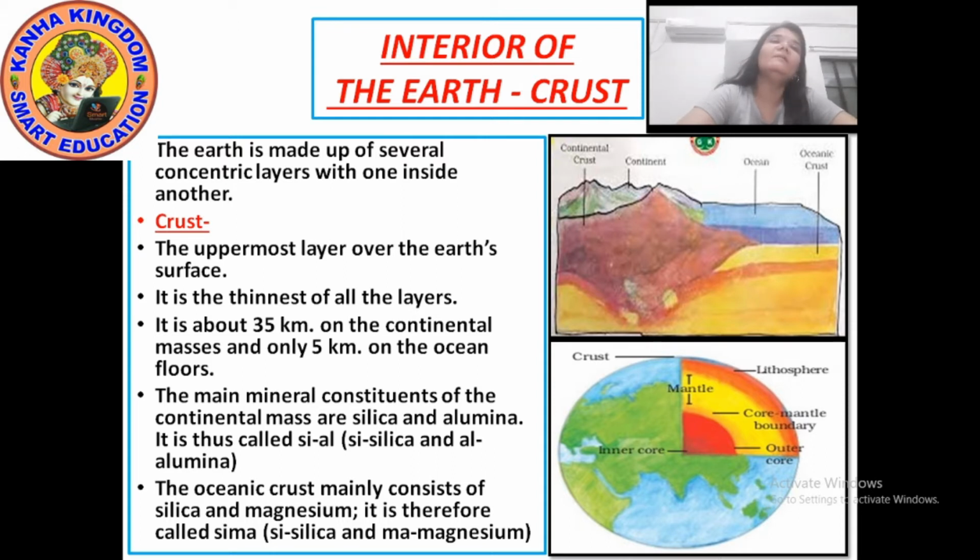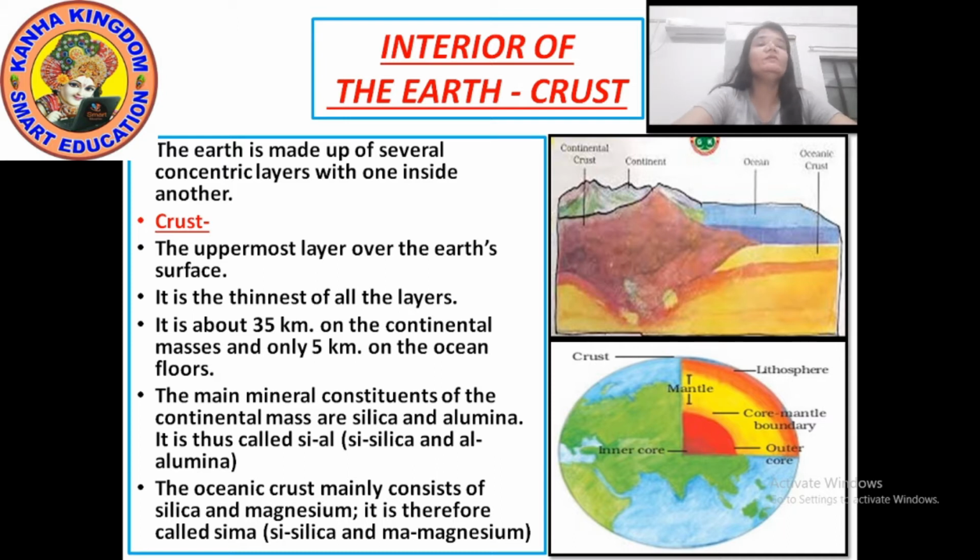Okay. This is all about our crust. In the picture I have shown you the continental crust and the oceanic crust, about which we are talking. The continental mass is 35 kilometers and the oceanic floor is 5 kilometers. This is the continental crust and this is the oceanic crust. By the picture you must now have understood what we are talking about.